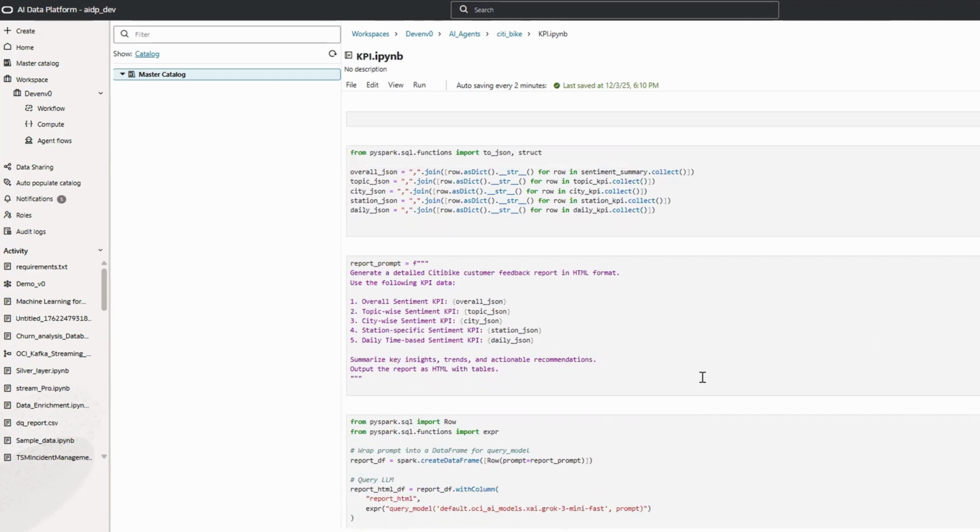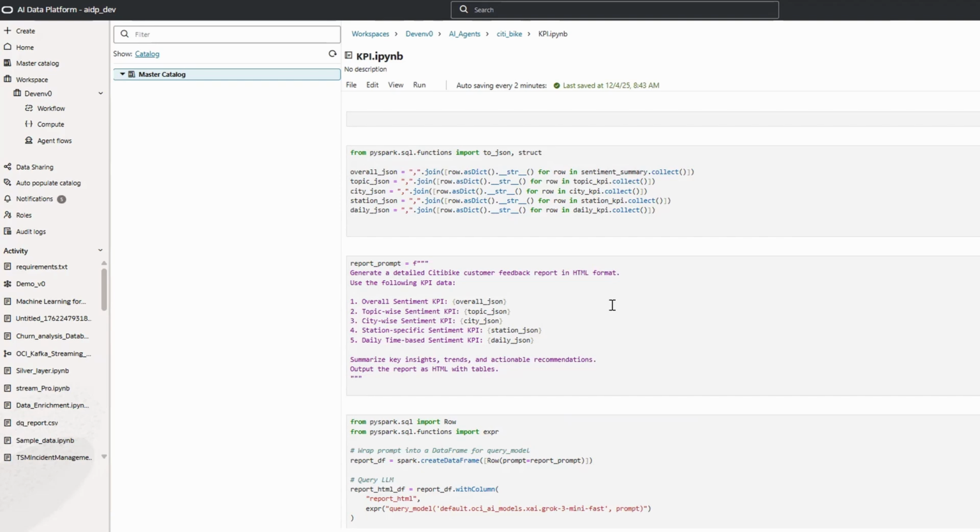But how can the operational manager use this data and develop the key business strategy? In this scenario, the key thing is we are using the OCI generative AI to help us make the recommendations, so the city bike operational manager can understand the challenges in the current business and take decisions appropriately.